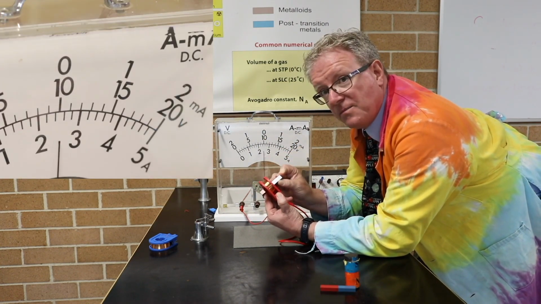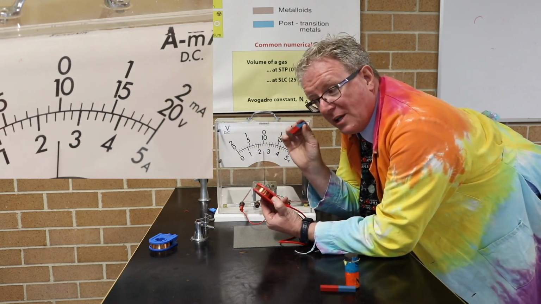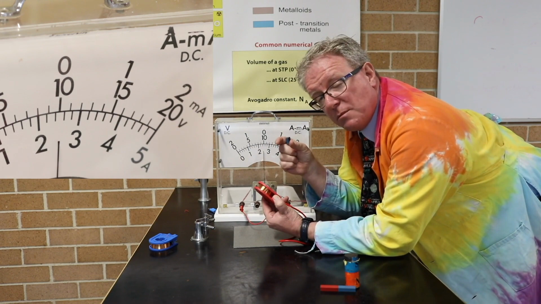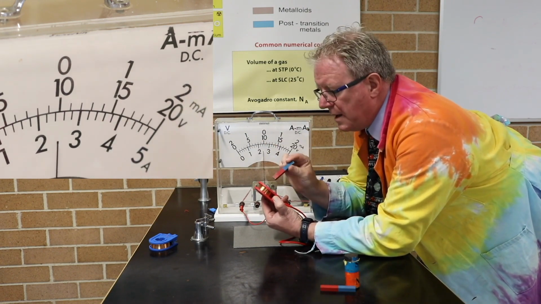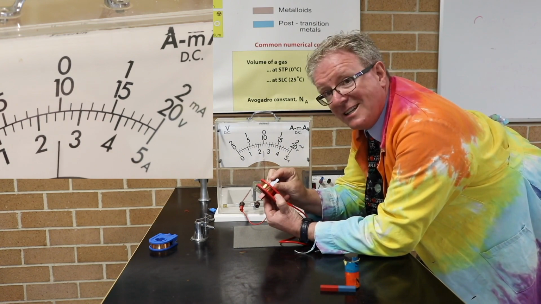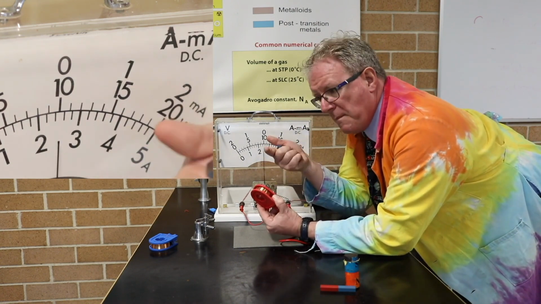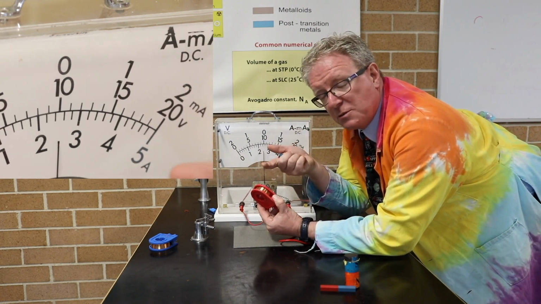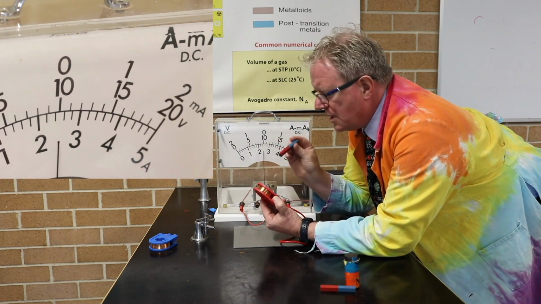Wow, look at that. It deflected quite significantly. Even though I was going slowly, in the previous example with the smaller number of coils, we only had a very slight deflection. But now, even going slowly with a weaker magnet, it's significantly more. So obviously the number of coils has an impact on how much electricity is produced. And we're going to find out later it's a directly proportional relationship. So let's do it faster.